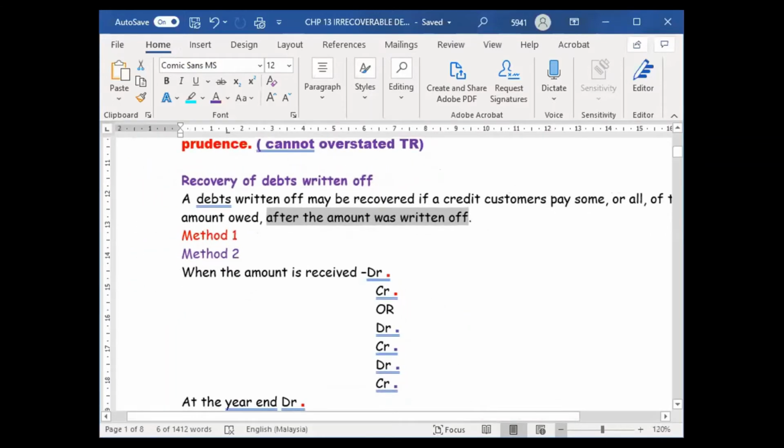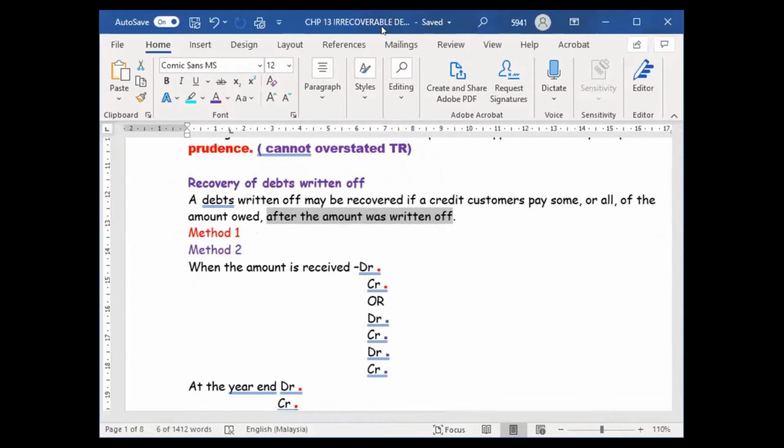We're going to see both methods. Method 1 I will record in red pen, and method 2 I will record in purple. So we learn both methods. The first method has no name, but I just use red color and purple color.